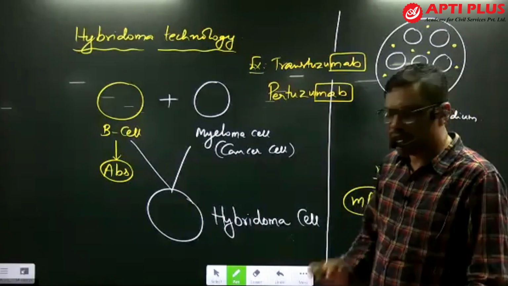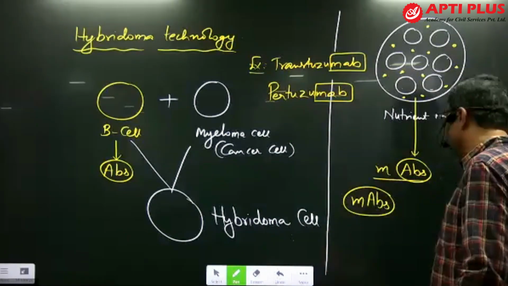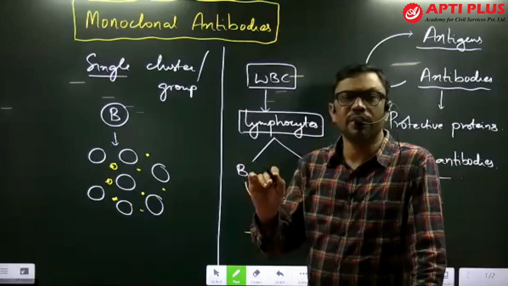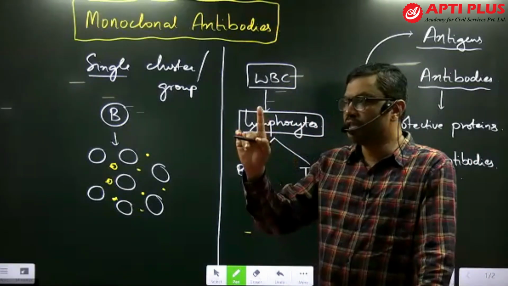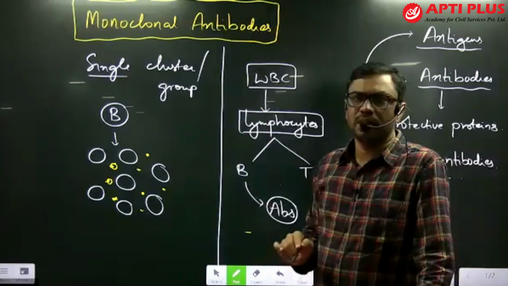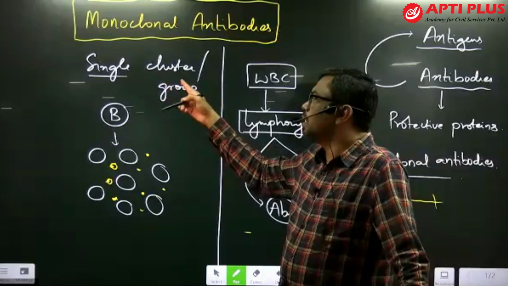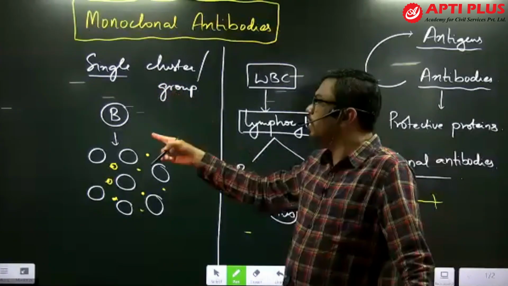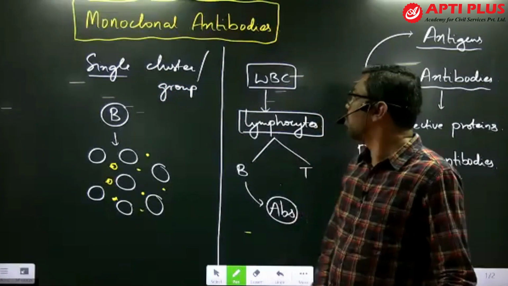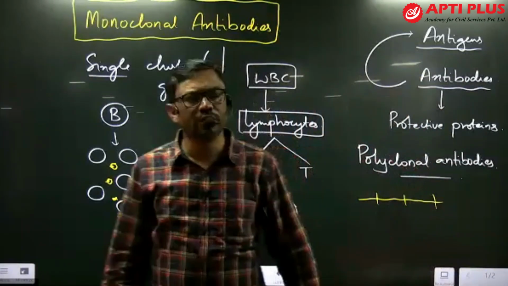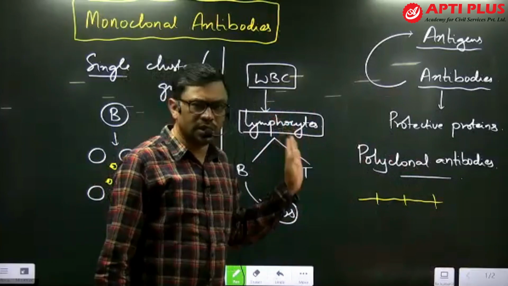Got it? I'll revise once. So what are monoclonal antibodies? A homogeneous preparation of antibody molecules from a single clone of B lymphocytes. That is called monoclonal antibodies. Generally, in our immune system, we have WBCs, that is lymphocytes.